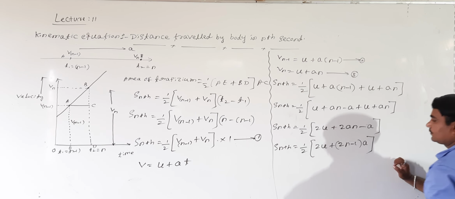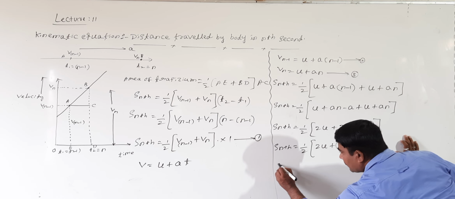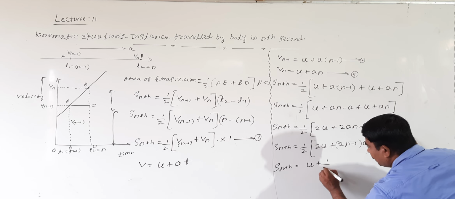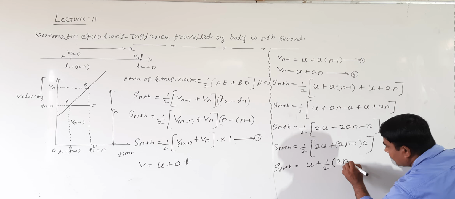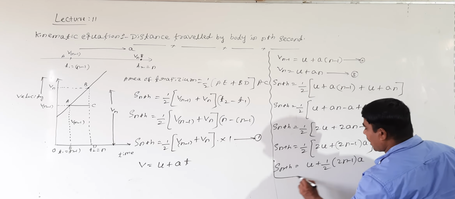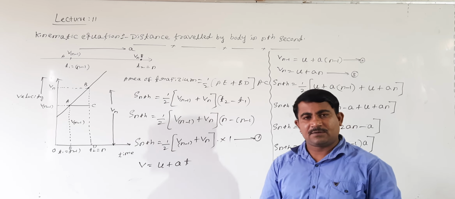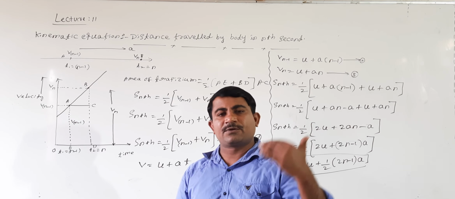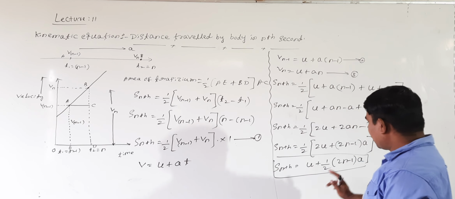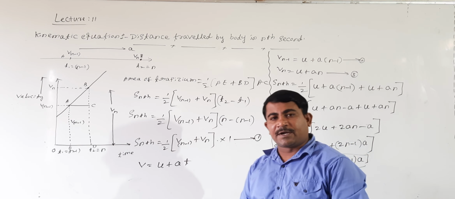Multiply 1 by 2 inside, what will we get directly? Sn equal to, shall I write directly? u plus 1 by 2 into bracket 2n minus 1 into a. This is the distance traveled by the body in n seconds. I mean, distance traveled at t equal to 1 second, 2 seconds, 3 seconds, 4 seconds, how to calculate? If we know the acceleration of the body, then distance traveled in n seconds can be calculated.